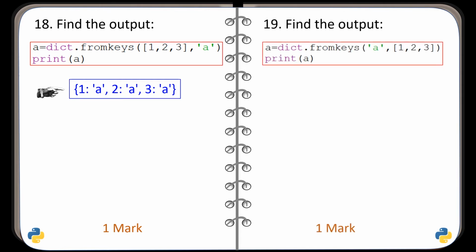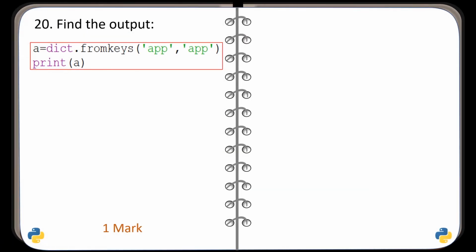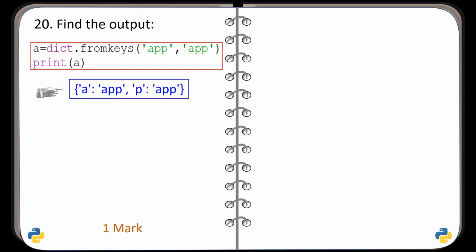Question number 19. Again, a code is given and you have to find the output which will be generated by this code. And here is the correct output. Question number 20. Again, find the output that will be generated by the given code. And the correct output is this one.